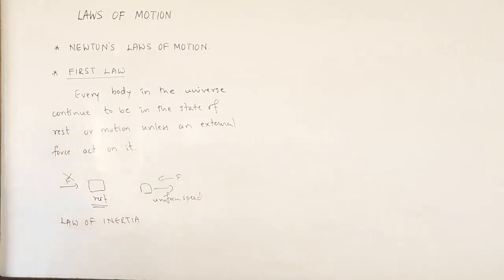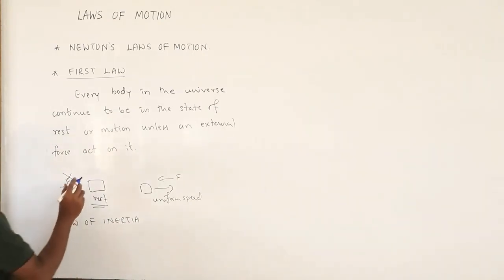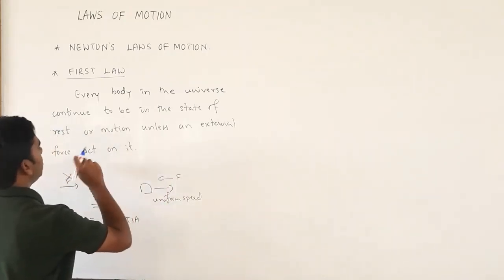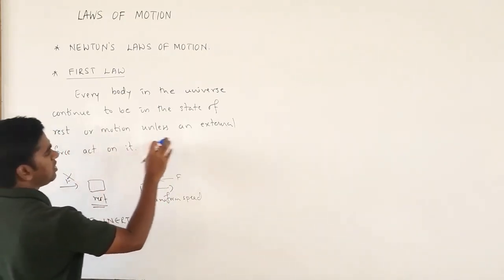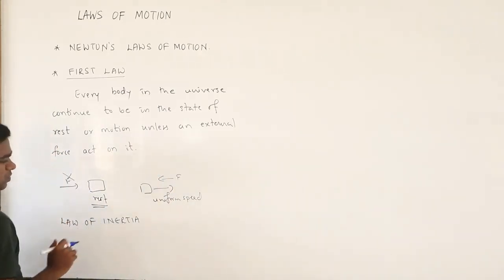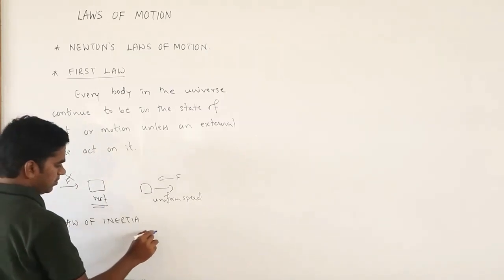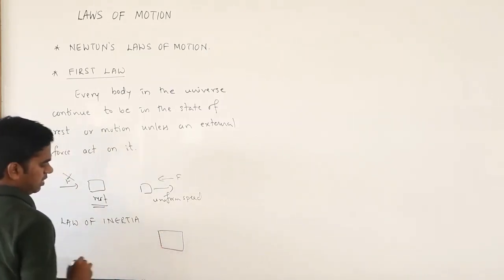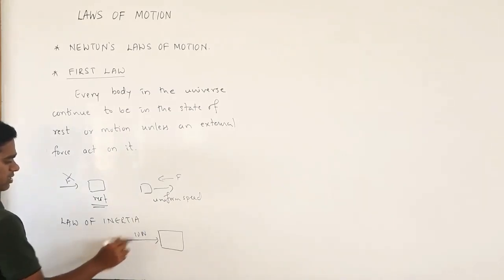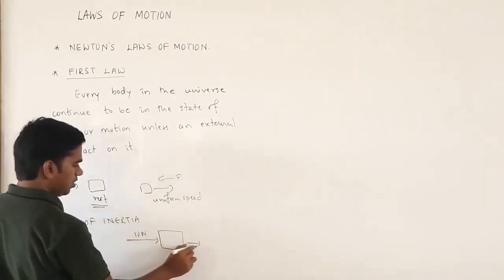So why have they mentioned the net external force, unless an external force acts on it? Sometimes you may ask me, suppose a force of 10 Newton is acting on this side, obviously the body will move.